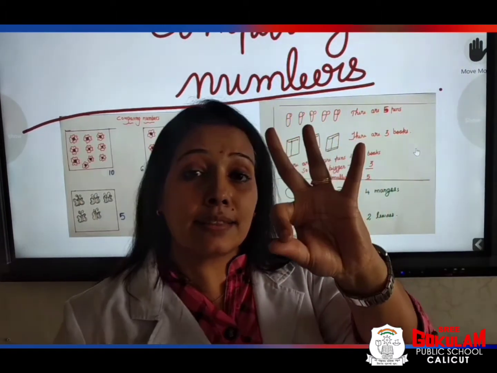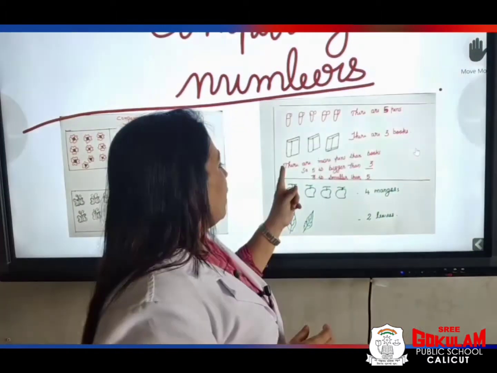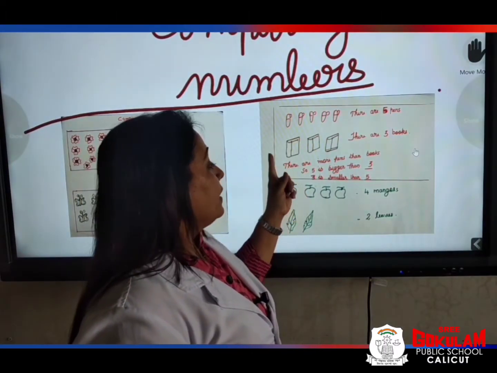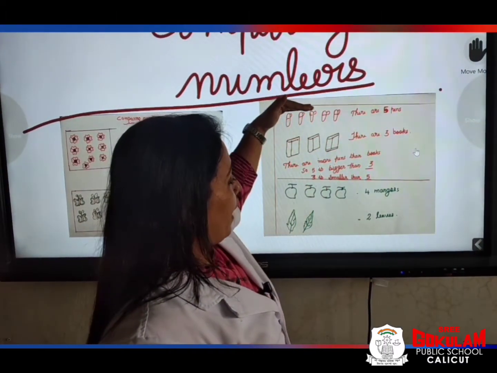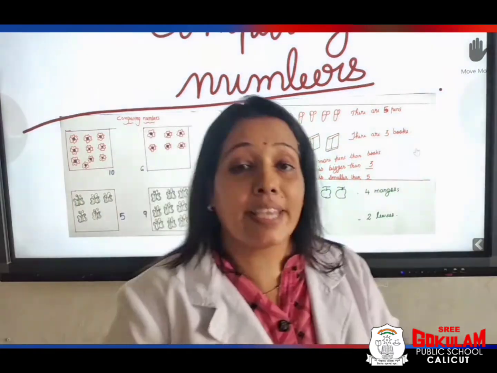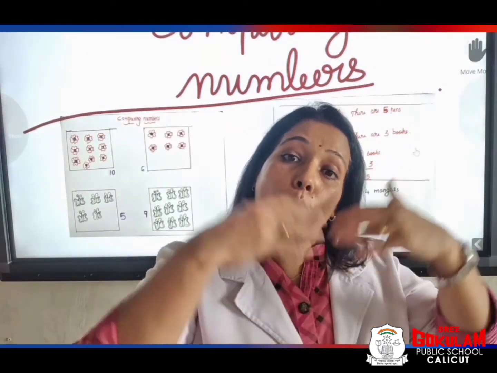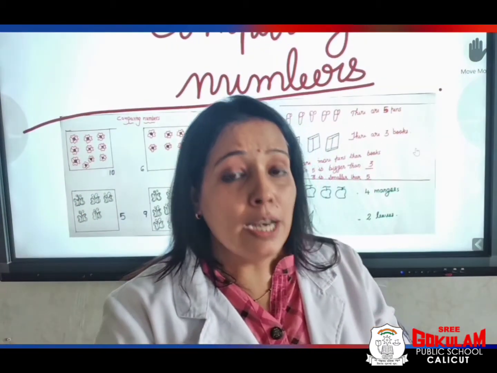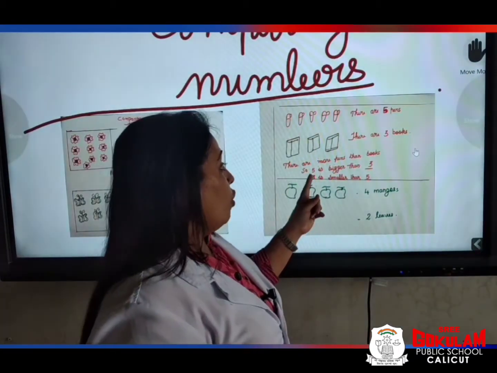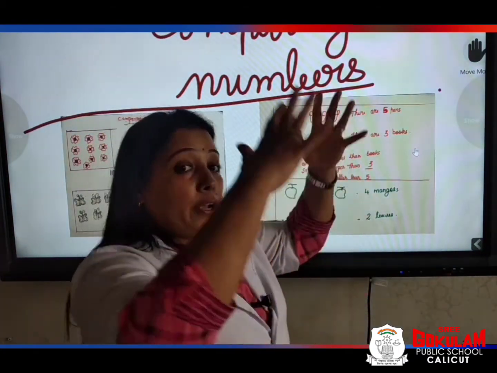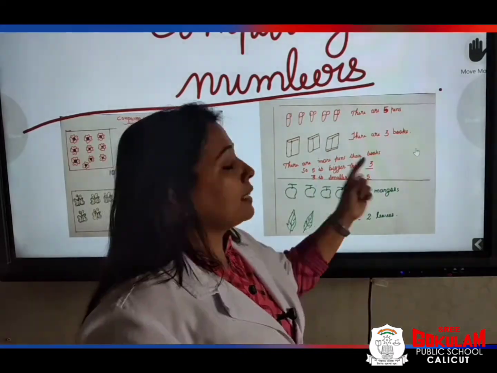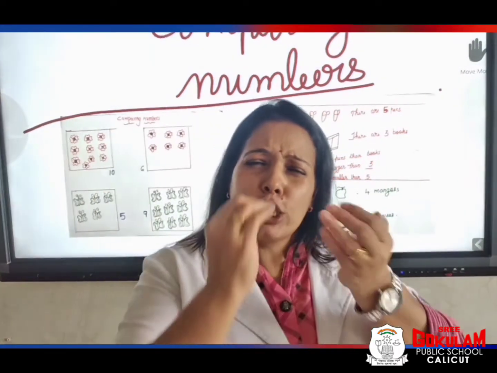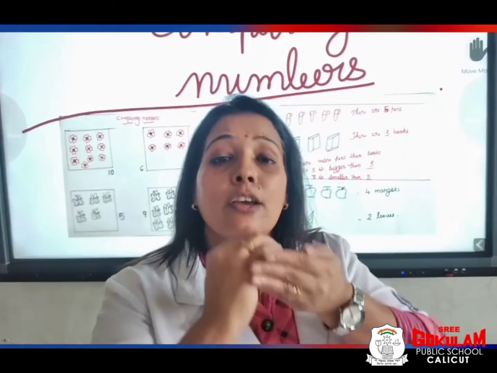There are 3 books. Here we can say there are more pens than books. So 5 is bigger than 3. 3 is smaller than 5.